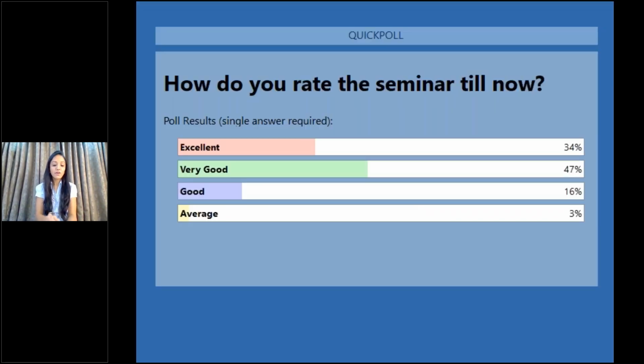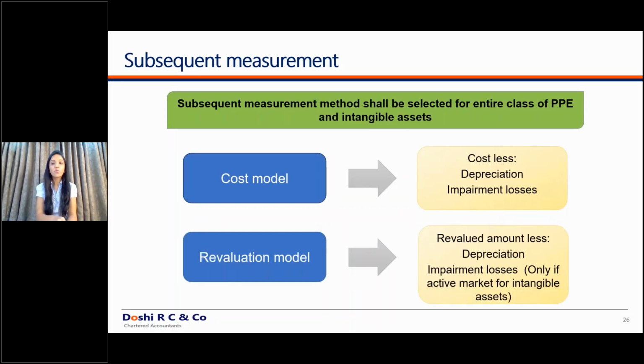You cannot say that out of my 10 lands, I will use the revaluation model only for 3 lands and the remaining 7 I won't use. It has to be for an entire class of assets. If you decide for land, it has to be for all the lands. But that does not mean that if you apply the revaluation model, it has to be for all the property, plant and equipment. You can use land under the revaluation model, plant and machinery under the cost model, building under the revaluation model, and your furniture and equipment under the cost model. That is allowed. It is as per the class of the asset. Please remember that. So you can decide which model of subsequent measurement you are following for that particular asset.